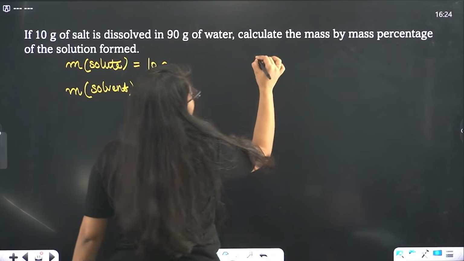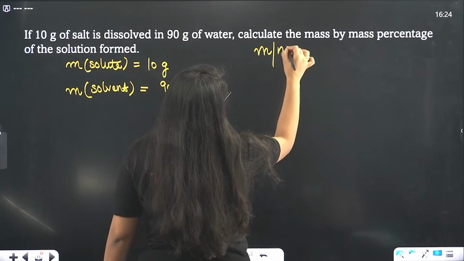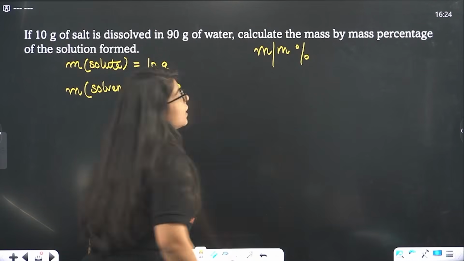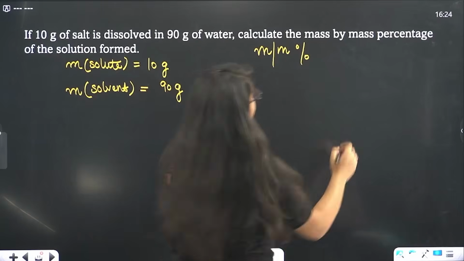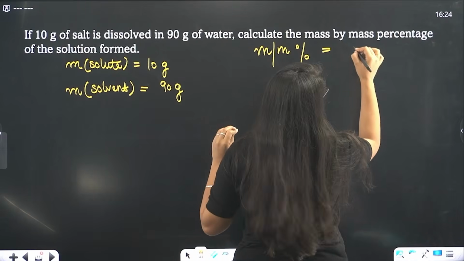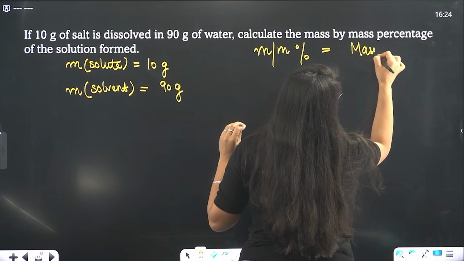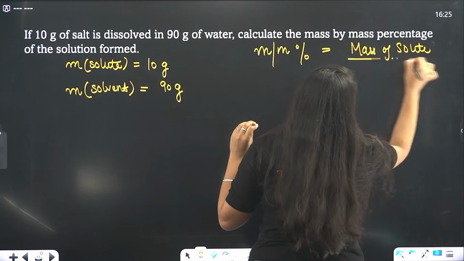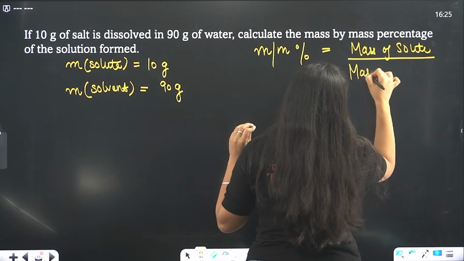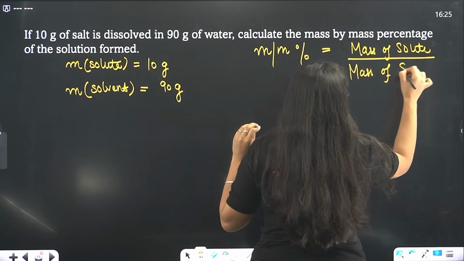Now we have to calculate mass by mass percentage. Now look at this formula very carefully. Whenever you have to calculate mass by mass percentage, what you have to do? Mass of solute divided by, remember, mass of solution.